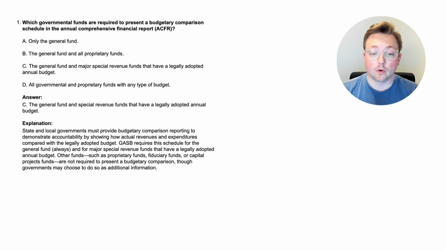And they also require it for major special revenue funds that have a legally adopted annual budget. And that's the key wording there. It's not for all special revenue funds, it's for major special revenue funds that specifically have an adopted annual budget. Other funds, such as proprietary funds, fiduciary funds, or capital projects funds, are not required to present a budgetary comparison, though governments may choose to do so as additional information. So they can potentially do it, but they don't have to, but they do have to do it for the general fund always and for any major special revenue fund that does have a budget. So we learned some of the basics there of when the budgetary comparison schedule is required to be presented. Now let's go to the next question.